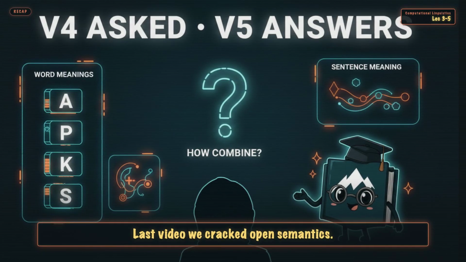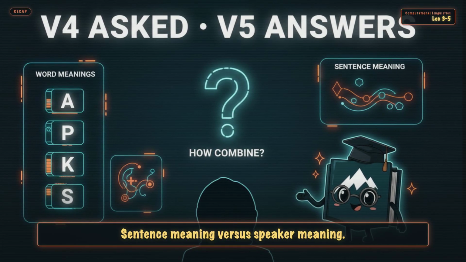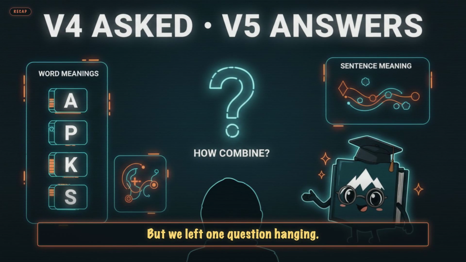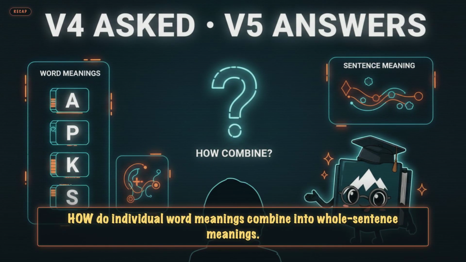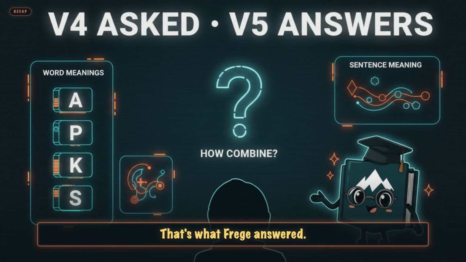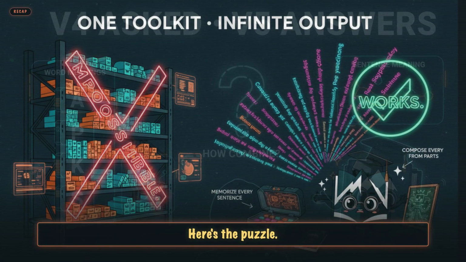Last video we cracked open semantics: sentence meaning versus speaker meaning, truth conditions, reference. But we left one question hanging. How do individual word meanings combine into whole sentence meanings? That is the compositionality question. That's what Frege answered. Here's the puzzle.